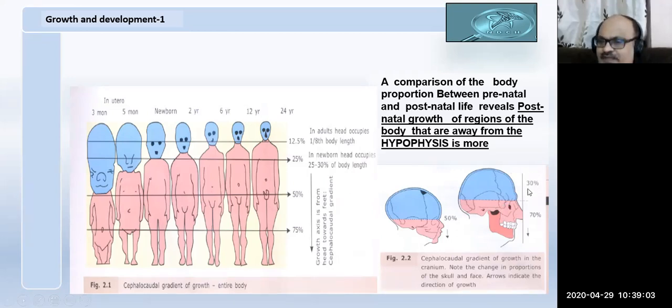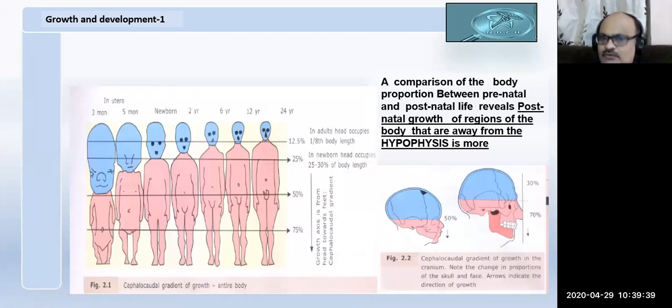The same thing: we have the base of the cranium and we have the face. The skull and the base situated close to the sella turcica show 30% of the growth after birth, whereas the face shows 70% of the growth. And within the face again, as I explained, the mandible, which is situated away from the sella turcica, shows more rapid growth after birth. Can you notice how the head appears to be small? This is called the cephalocaudal gradient of growth.